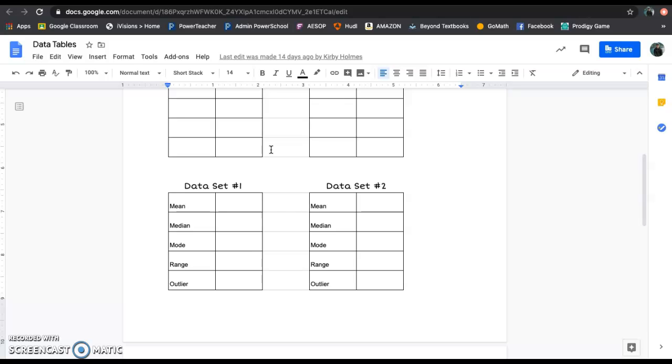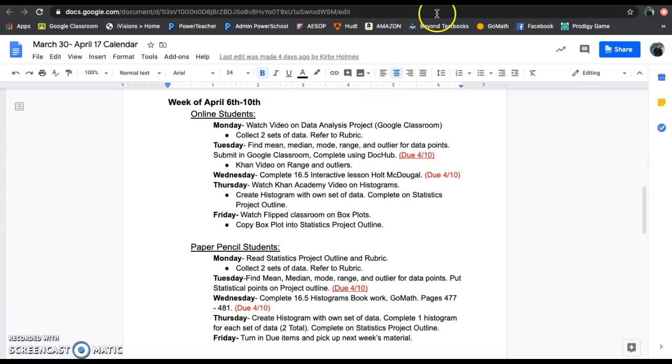Okay, last piece, just as a reminder, this is what you're doing today. All you're doing is you're collecting your data if you haven't so far, and then you're finding the mean, median, mode, and range. Make sure you turn it in. It is a grade. Remember, the grade's right here. Okay, this is the video for finding range and outliers.